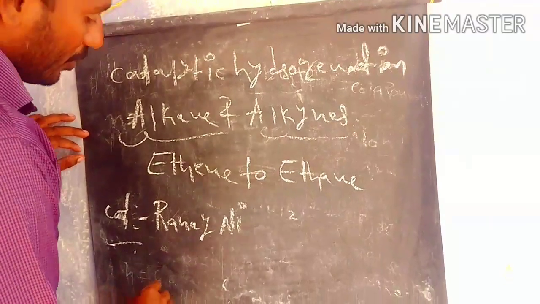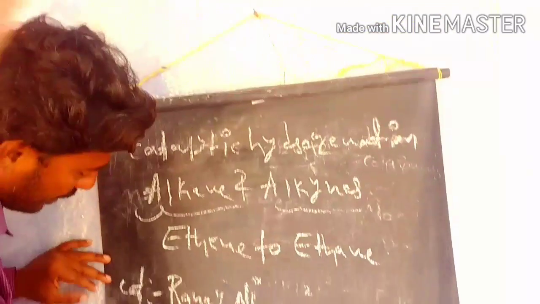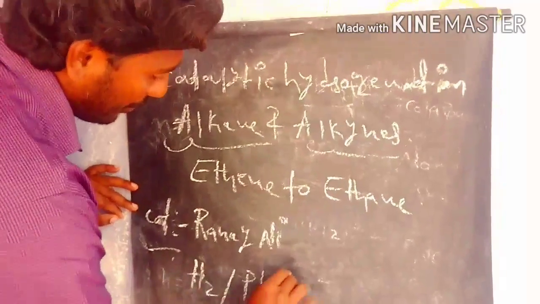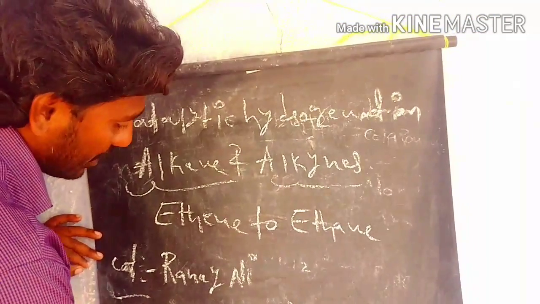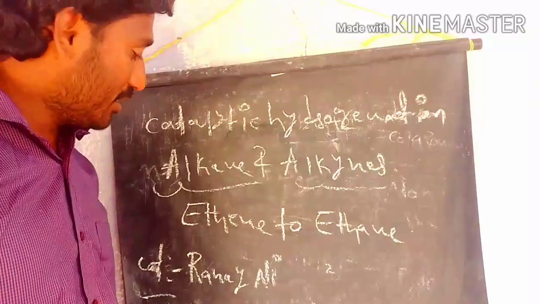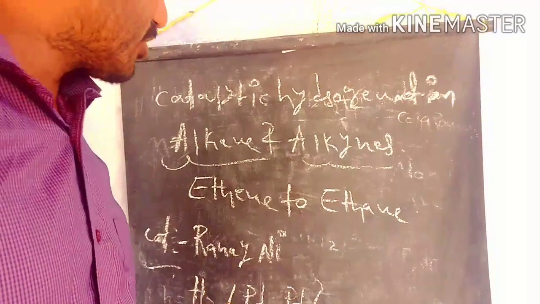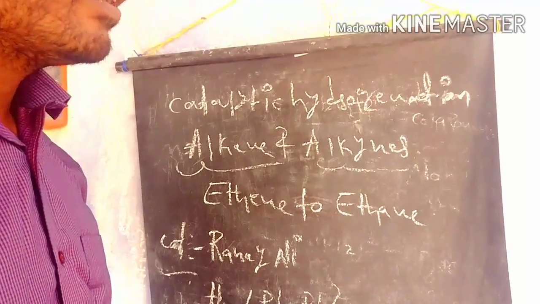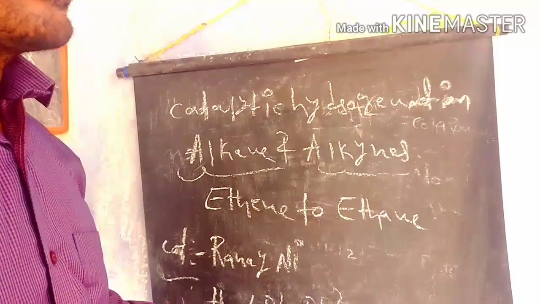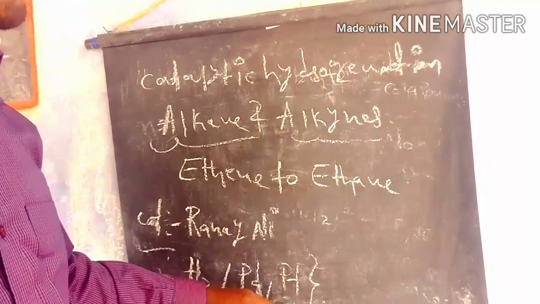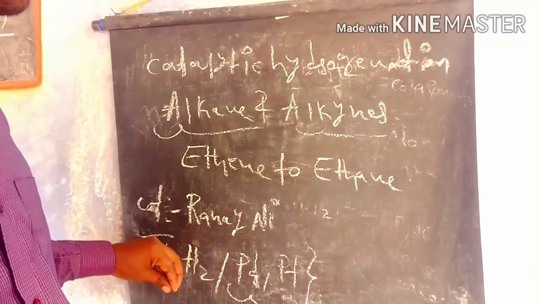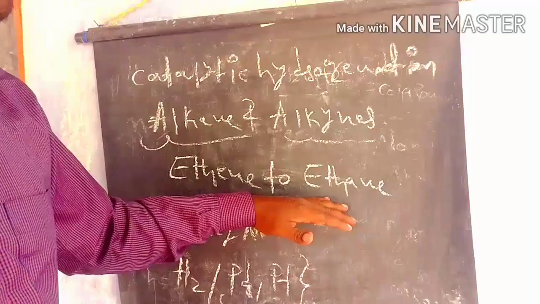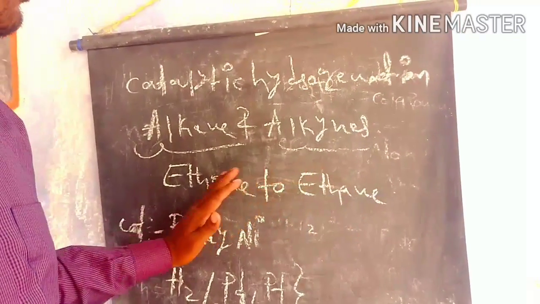The second one is the Sabatier-Senderens reaction, in which we take palladium and platinum. These metals are also used as catalysts. They are also transition metals in the periodic table. Nickel, palladium and platinum are active as catalysts. In the presence of the catalyst, we do the hydrogenation process converting ethene into ethane, so alkene to alkane.